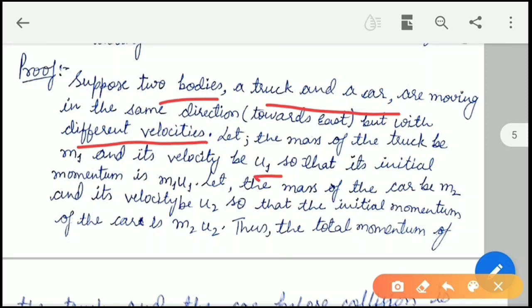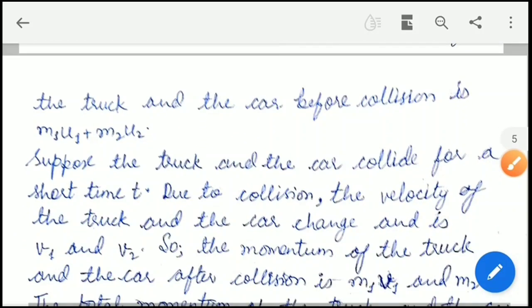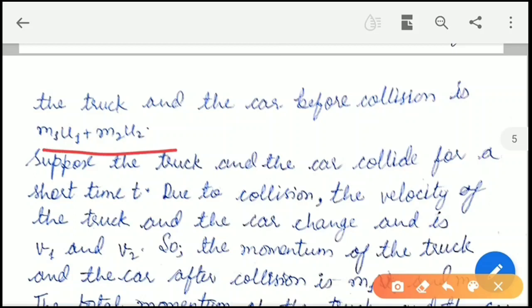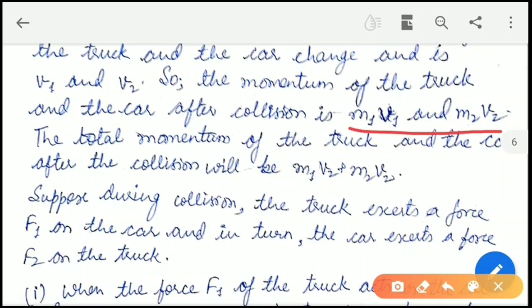So let u1 be the initial velocity of the truck before collision, so its momentum before collision is m1 u1. Similarly, if the mass of the car is m2, initial velocity is u2, so the initial momentum of the car will be m2 u2. So the total momentum of the truck and the car before collision is m1 u1 plus m2 u2. Similarly, after collision, their momentum will be m1 v1 and m2 v2. So total momentum after collision will be m1 v1 plus m2 v2.